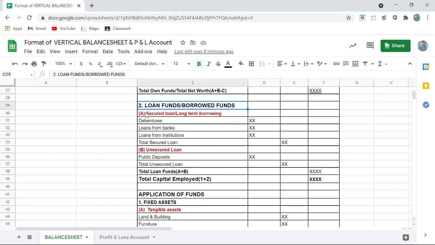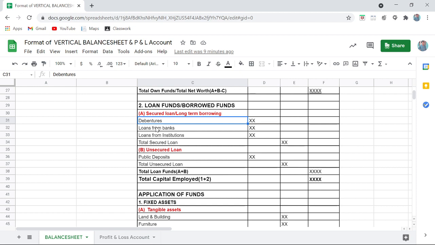Okay, now coming to the second source of finance, that is loan fund or borrowed fund, the second category, which is borrowed from outsiders. So when I borrow anything from an outsider, it is normally secured against some asset. So there are two subheadings again: secured loan and unsecured loan. Secured means secured against certain assets.